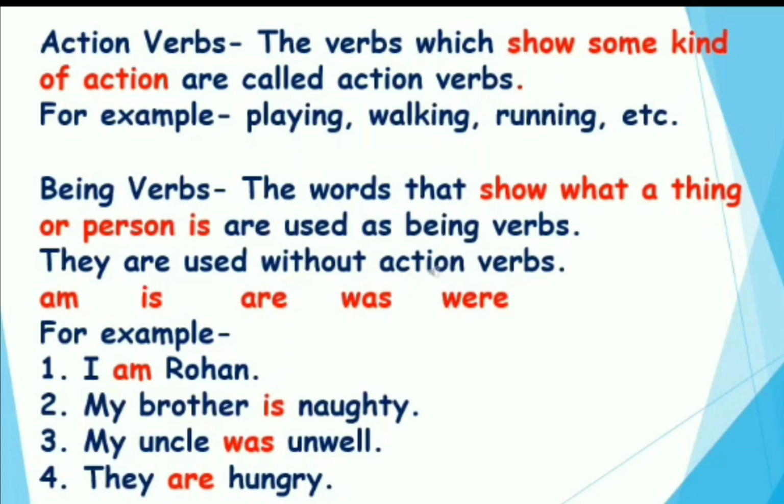Being verbs. The words that show what a thing or person is are used as being verbs. They are used without action verbs. Now there are only 5 being verbs, children. They are am, is, are, was, and were. For example, I am Rohan. My brother is naughty. My uncle was unwell.